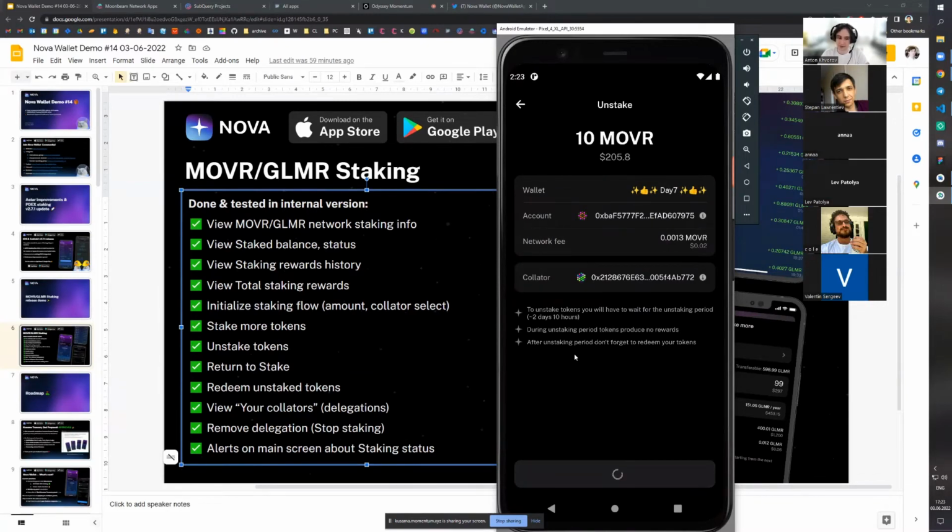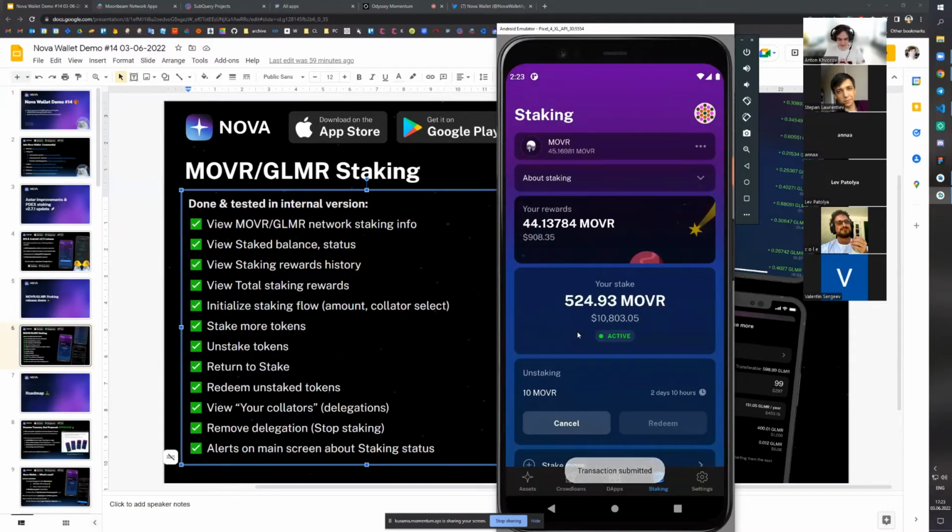So we hit confirm here, and again, we just send the operation to the blockchain and wait for the response from the blockchain, basically, right? There might be some tricks, again, related to the load of the Moonbeam and Moonriver networks, but let's see what will happen. Because unstaking on Moonriver is not exactly the same as on Kusama and Polkadot, but it's pretty much similar. So whenever you start unstaking the tokens, you will need to wait a certain period of time, which we can see is something like 2 days, 10 hours, right? And then you need to redeem them. So you need to do this action of redeeming the tokens.